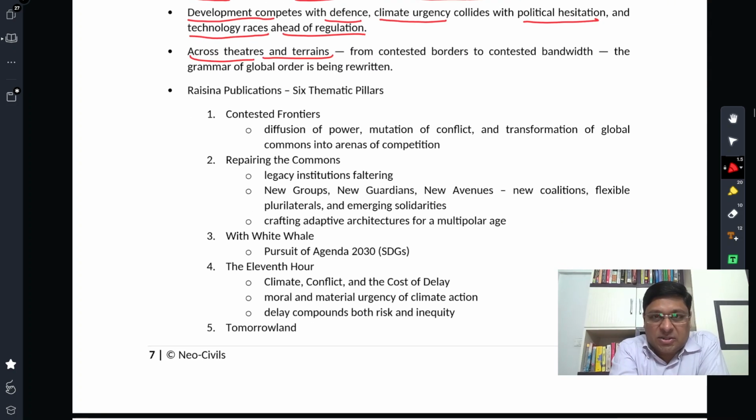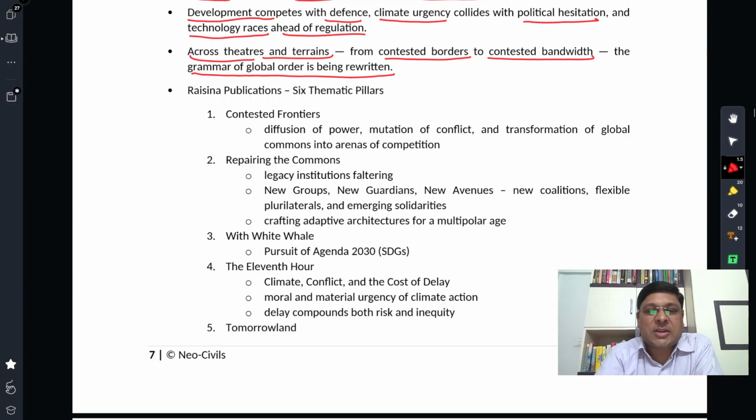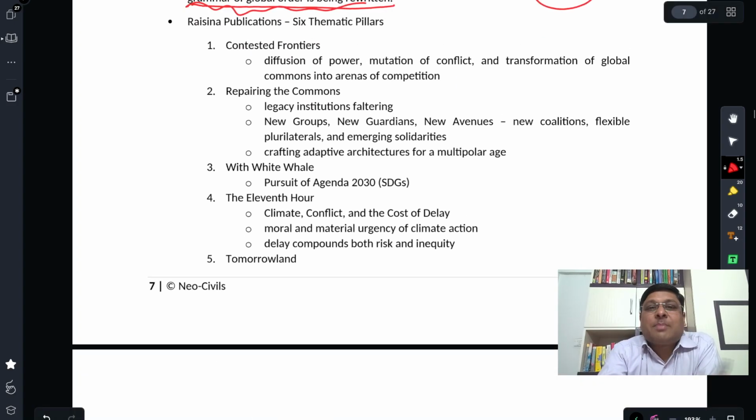Across theaters and terrains, from contested borders to contested bandwidth, the grammar of global order is being rewritten. You should use these kinds of phrases in the answer, that would fetch more marks in GS as well as in the PSIR optional, right? These two scholars have very succinctly put what is happening right now. Contested borders: conflicts are going on between countries on the battleground as well as for the bandwidth, technological bandwidth. That's a very interesting observation by these two scholars, and they say that the grammar of global order is being rewritten, right?